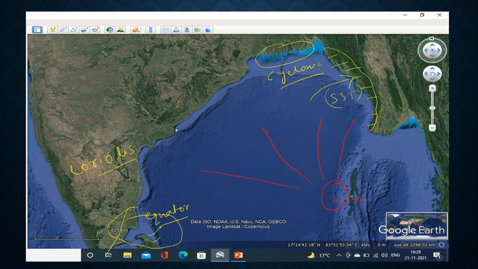Okay. So our coastal areas are found to be very much prone to the formation of tropical cyclones, except the Tamil Nadu coastal areas.